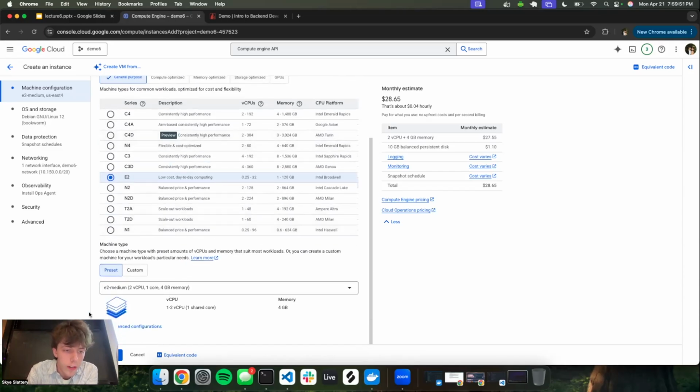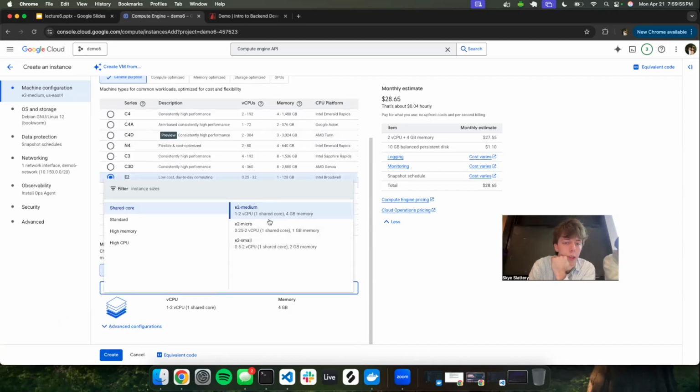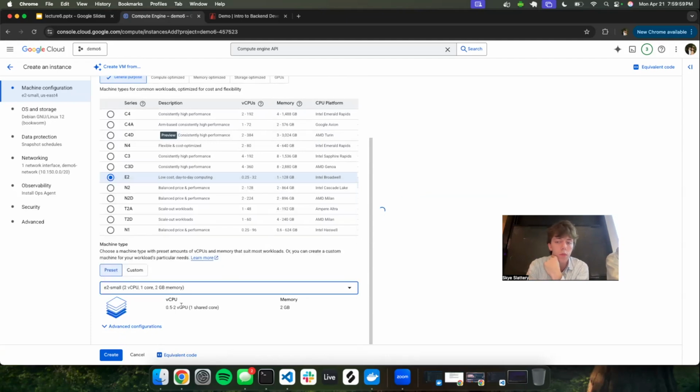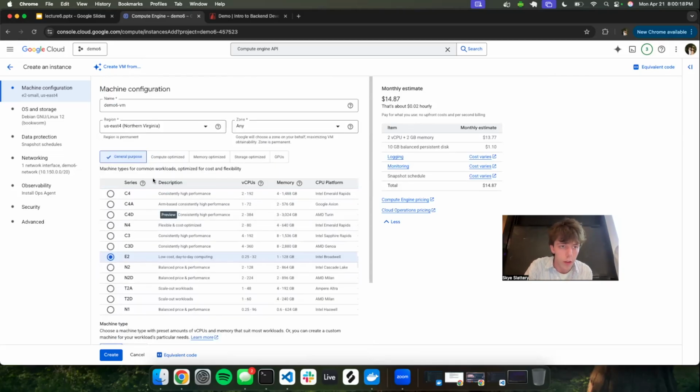And then we're just going to set a preset machine here. You can do medium, micro, small. There's lots of different options, but we're just going to do small here. Doesn't matter too much. We don't need too much memory, but you can see the specs here. The other thing you can notice is that your cost is going to change depending on how much processing power you need. So small is going to be less than large. Pretty self-explanatory. Yeah, so I think we're set for this page.